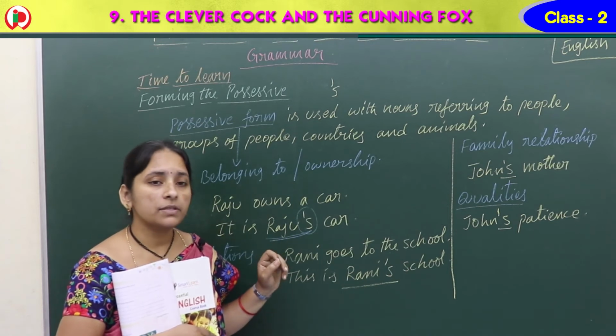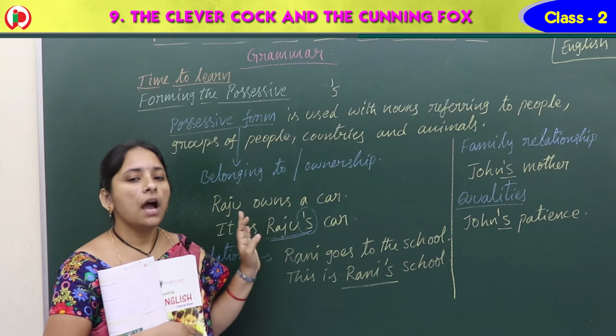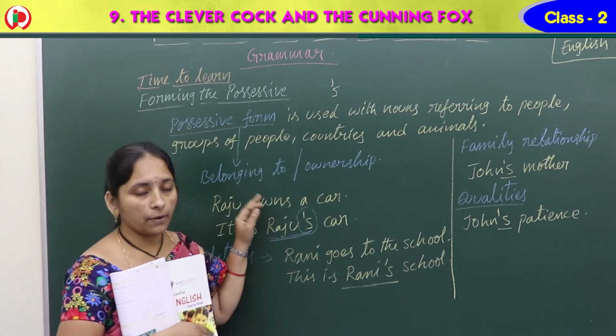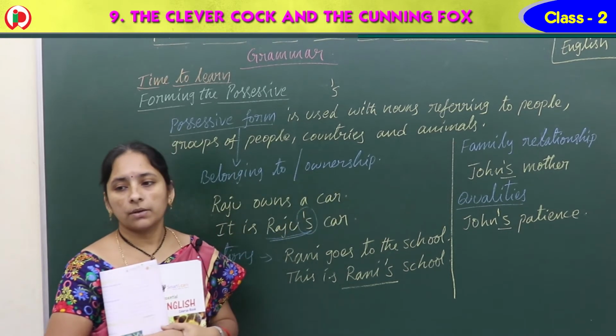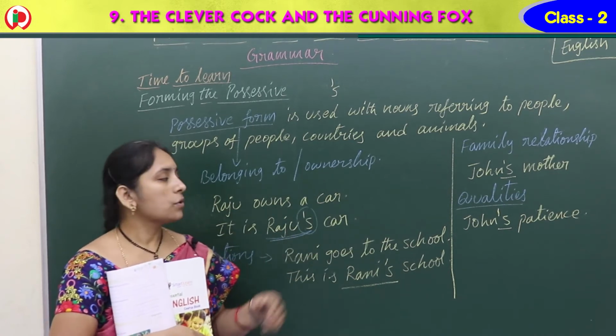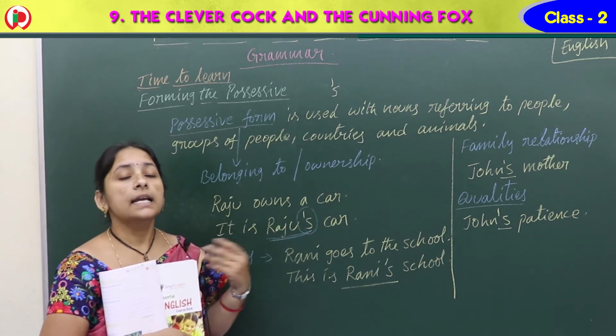Possessive form means apostrophe s. Possessive form means belonging to or ownership. They may belong to that or be of their own. So here it is Raju's car. If I have a car, this is my car.